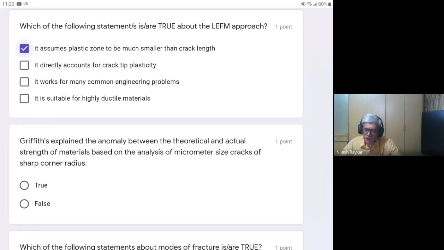The third option: LEFM works for many common engineering problems. Is that correct or not correct? So it's correct. So that is the correct option. It is suitable for highly ductile materials. So the question is, is LEFM suitable for ductile materials? So it is not suitable. Essentially for LEFM to work, the plastic zone size should be small, and for ductile materials, which can yield very easily around the crack tip, you will have a large plastic zone. So this is not a correct option.